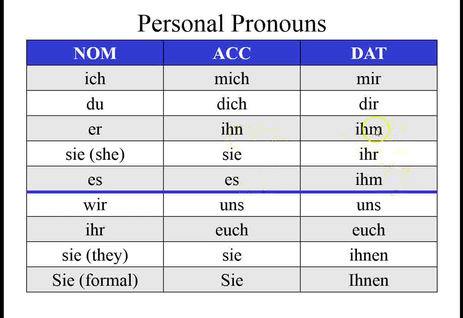Dem der dem. So there's the MRM, like Mr. Minnesota. Wir uns, ihr euch, sie ihnen, Sie Ihnen. So you'll notice that Ihnen has a capital I when we move to the formal, much as we have a capital S in the formal for you formal.